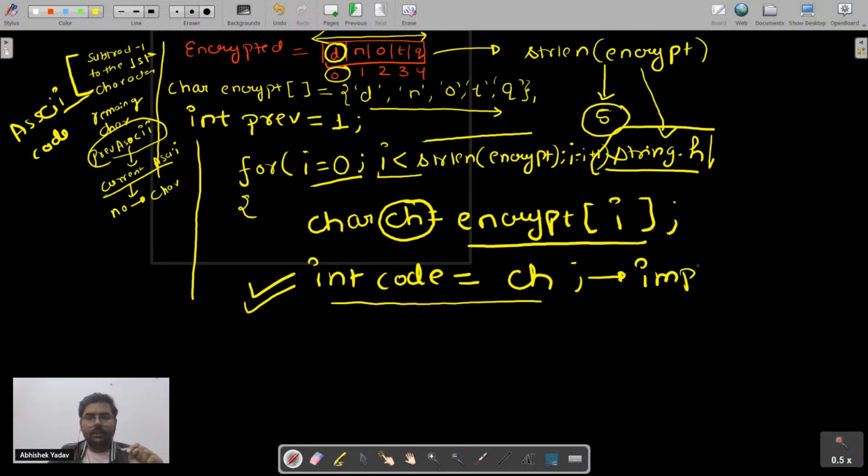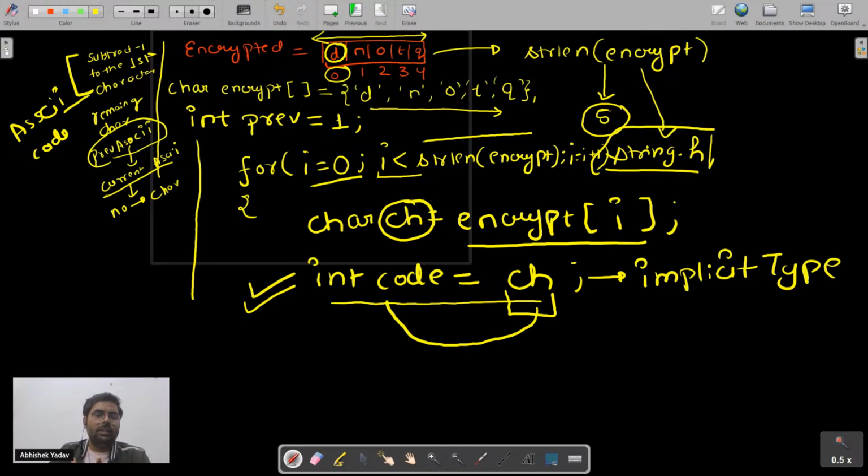Implicit type conversion. Why implicit type conversion? You have a smaller data type, that is, you have 1 liter of water and you want to put this 1 liter of water inside a 4 liter container. So the compiler is saying, hey, I will do the task for you, and I will store this 1 liter of water inside the 4 liter container. There is no loss of data. So this is implicit type conversion, and it is done directly by the compiler.